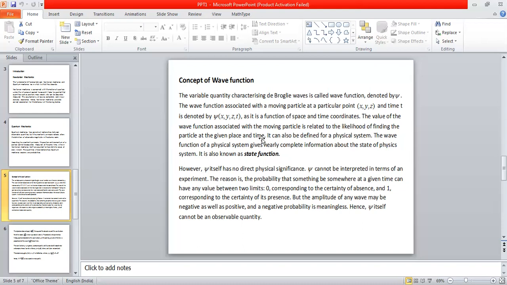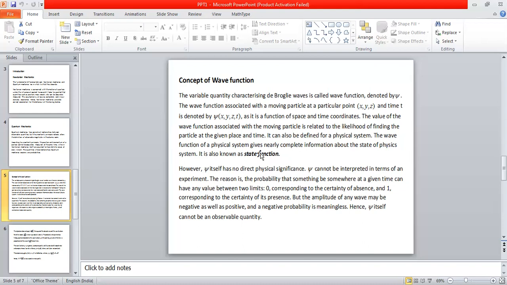So not only for a moving particle, this wave function can be defined for each and every physical system. You consider any physical system, for each and every physical system, it is possible to define this wave function psi. So therefore, a wave function psi is not only for a single particle physical system, it is applicable for any type of physical system. Any type of physical system is actually represented by the wave function psi.